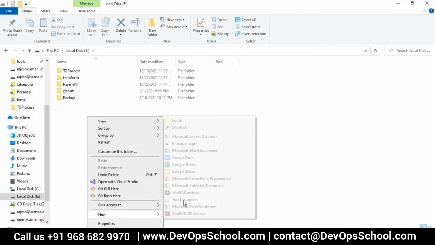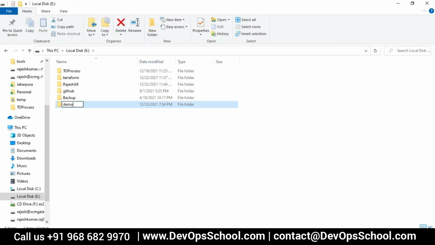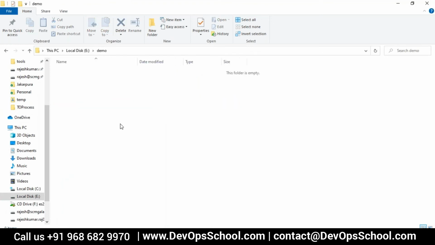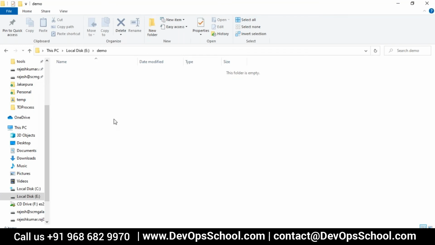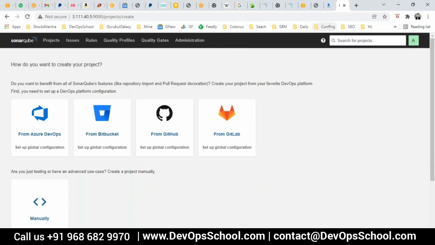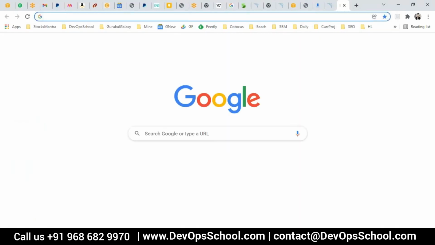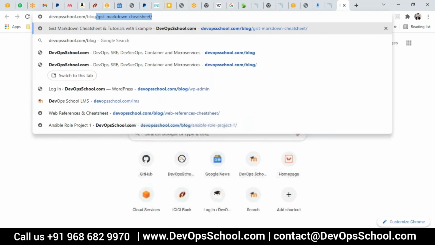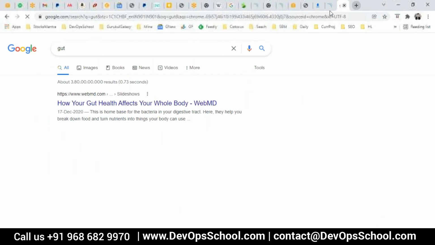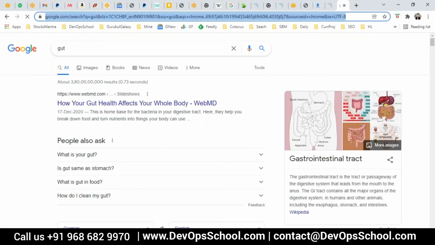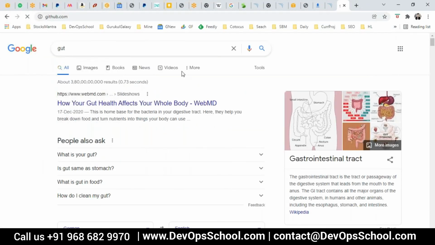This is a demo I'm doing today. This is a directory I've created, and in this demo, I will have the code here, and here only I will have the scanner. Now the question is, where is the source code? So guys, for demos like this, you know what? I have some dummy source code. Now you will ask, Rajesh, where is the dummy source code? For demos like this, I have dummy source code at GitHub.